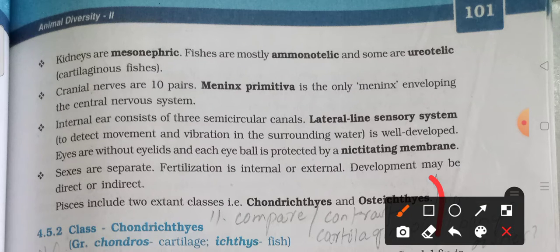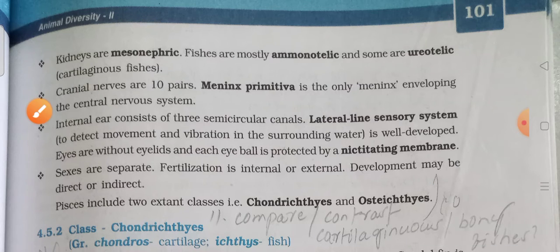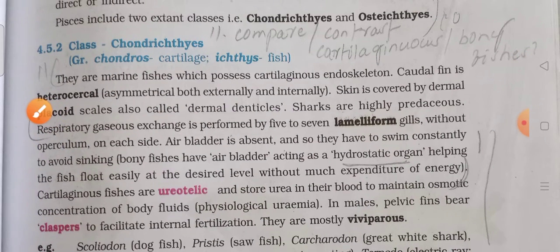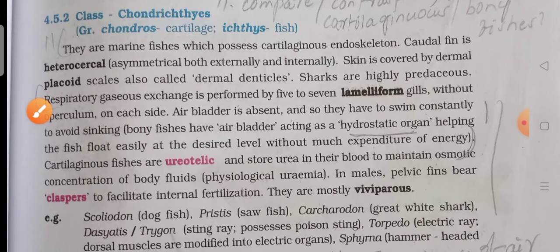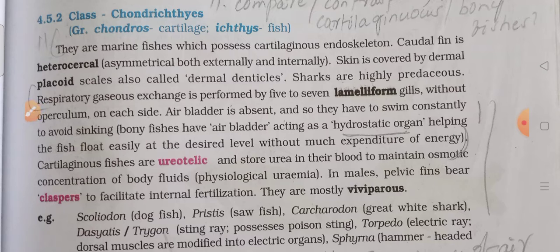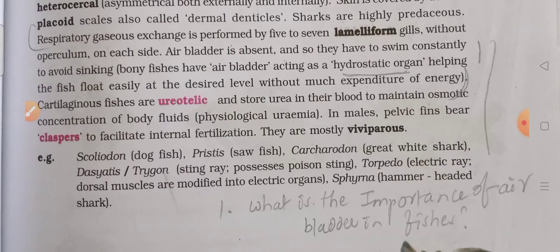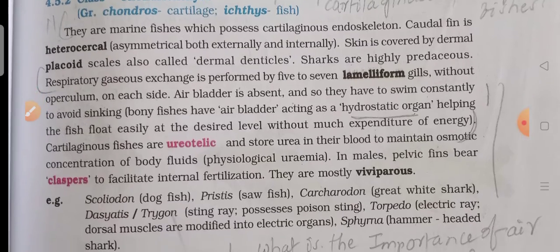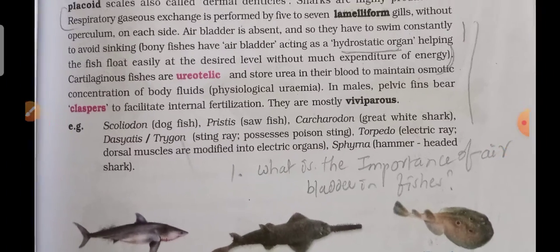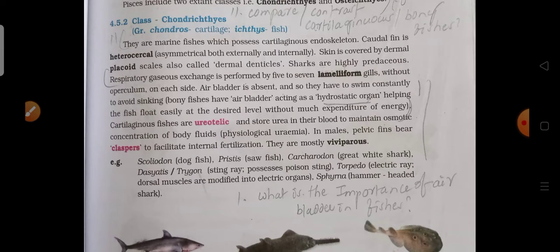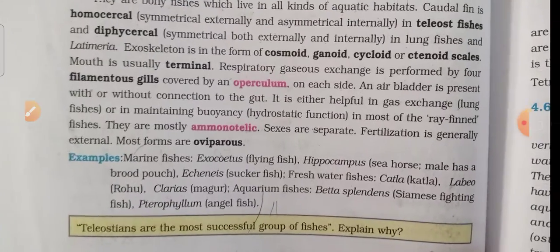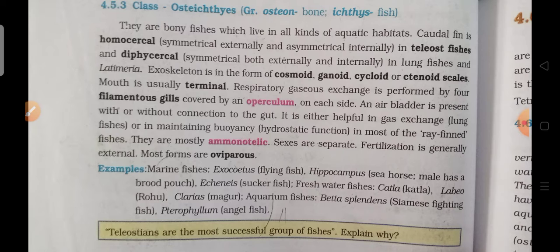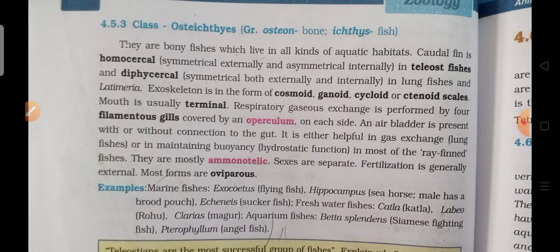Up to here you can write. Next, the 11th question also here only: compare and contrast cartilaginous and bony fishes. Okay, from here to here you can write it. Continuation will be there. There are marine fishes which possess cartilaginous endoskeleton, from there to there. Okay, up to here you can write it. This is the 11th question, and the continuation of the 11th question answer will also be there.